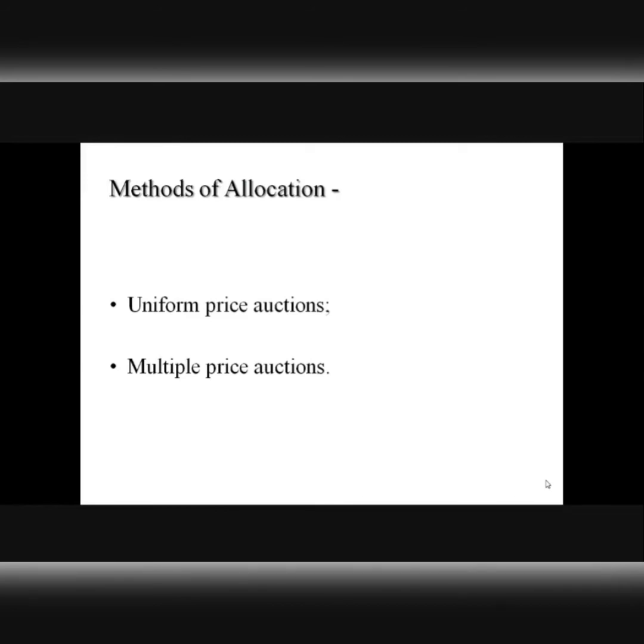In the first case, that is uniform price auction, all successful bidders may be allotted treasury bills at one cutoff price, irrespective of at what price they might have made their bids earlier, provided that their bids fall within the cutoff yield or price, right? But in the second case, that is multiple price auction, as the name suggests, all successful bidders are allotted treasury bills at their bid price or yield, subject to the condition again that their bid price or yield falls under the cutoff price or yield. Am I clear? So these are the two ways of making the allotments. One is uniform, another is multiple price, right?